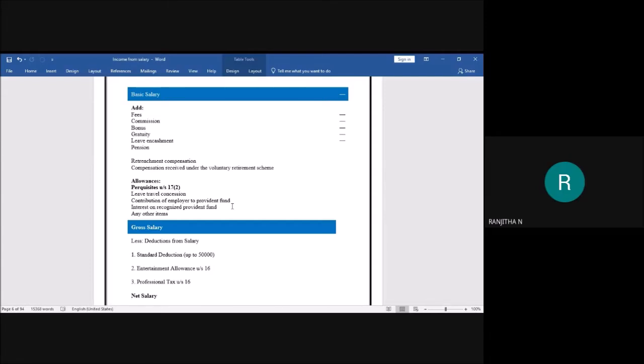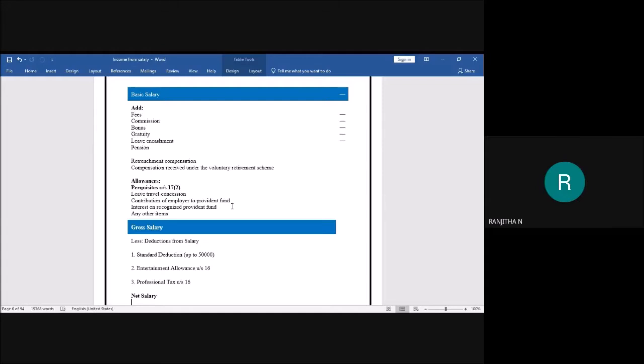You know the fees, commission, bonus and all. So it is a direct addition. Fees means the fees you have collected. It is also taxable, and the commission which you have received is also taxable under the head salary. And the bonus which you have received is nothing but an amount which you have received for good performance. For good performance you may receive some amount in an organization from the employer. Such amount is also taxable, which is added to your salary.